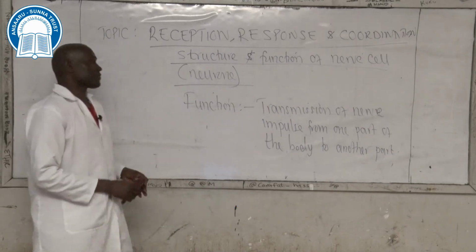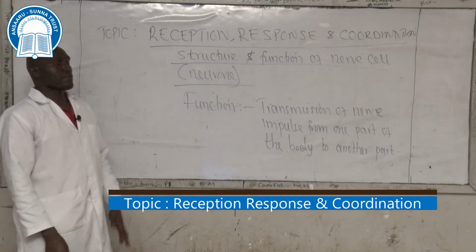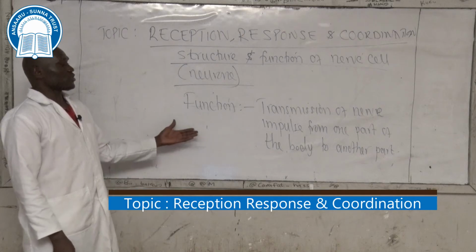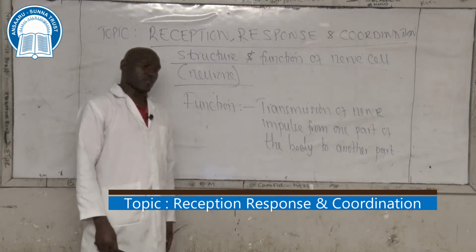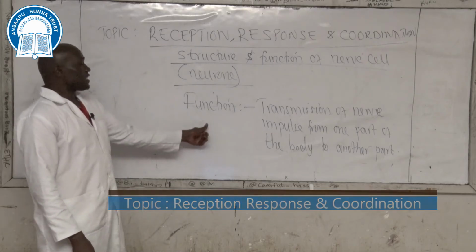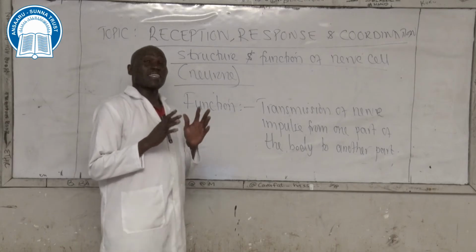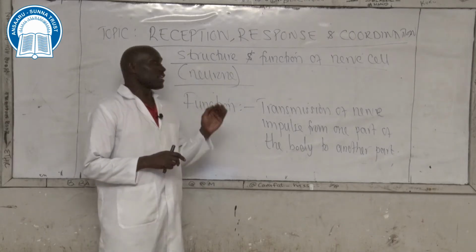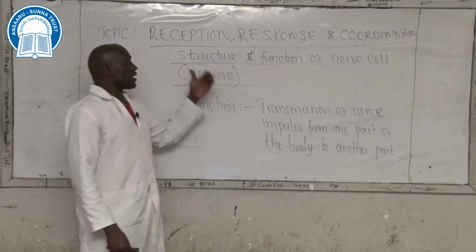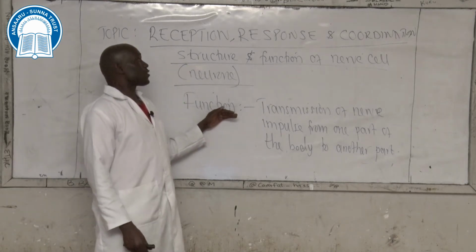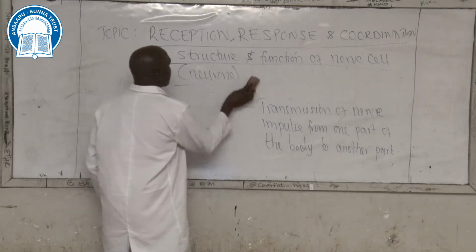So neuron, as you said, is a modified cell whose main function is transmission of nerve impulse from one part of the body to another part of the body. It is modified in the sense that it has certain components that other cells don't have that enable it to transmit nerve impulse. So now that we know the function, let's look at the structure of a neuron.